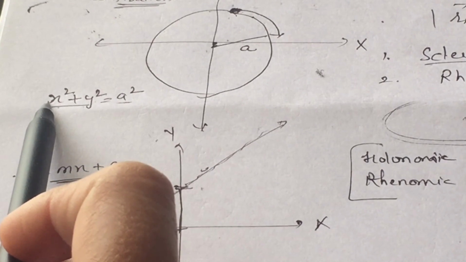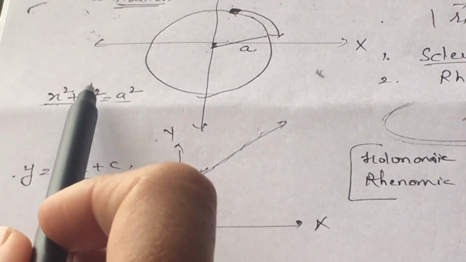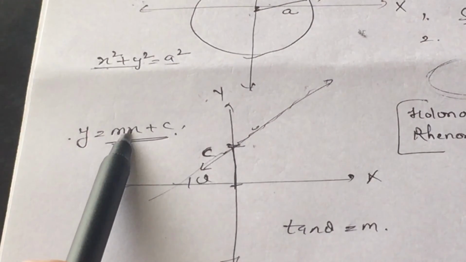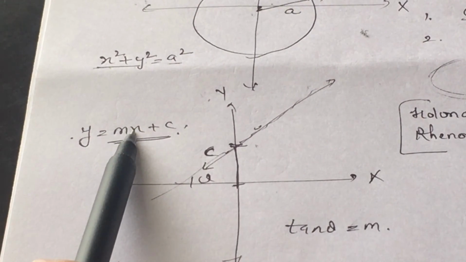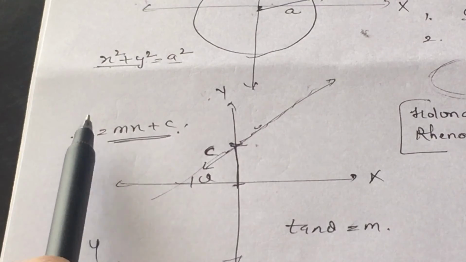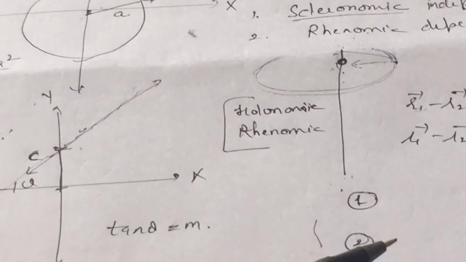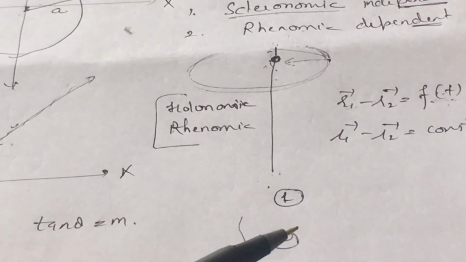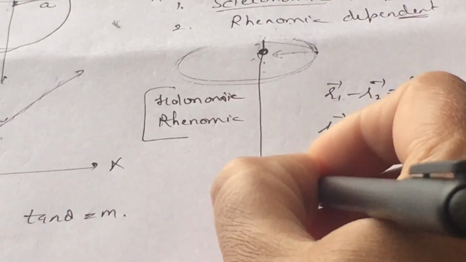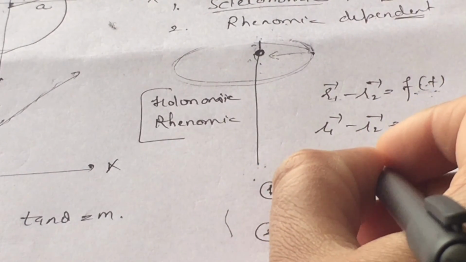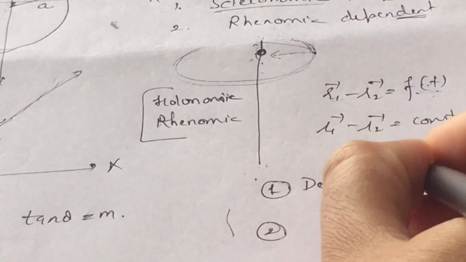If we specify x, we can find y because y depends upon x. Similarly here, if we put in the values of x, we will find the value of y. It means in all these examples of constraints, the coordinates are dependent on each other.